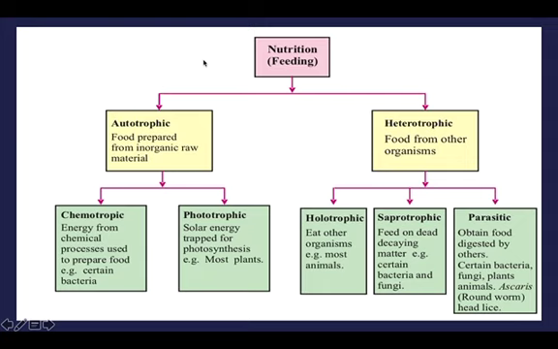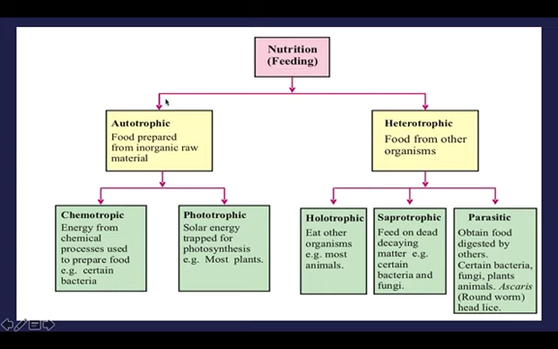We have classified living organisms based on nutrition. That is, what do they eat? For example, we humans eat vegetables, meat and all other things. Likewise, there are animals that eat grass, and some animals eat other animals. And bacteria have their own way of taking food. So based on what kind of nutrition living organisms take, they have prepared a flow chart. It is based on nutrition, so that is the first level.